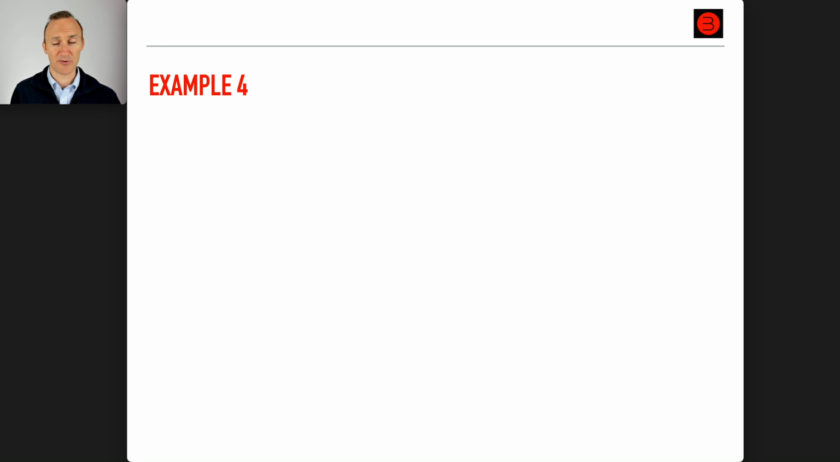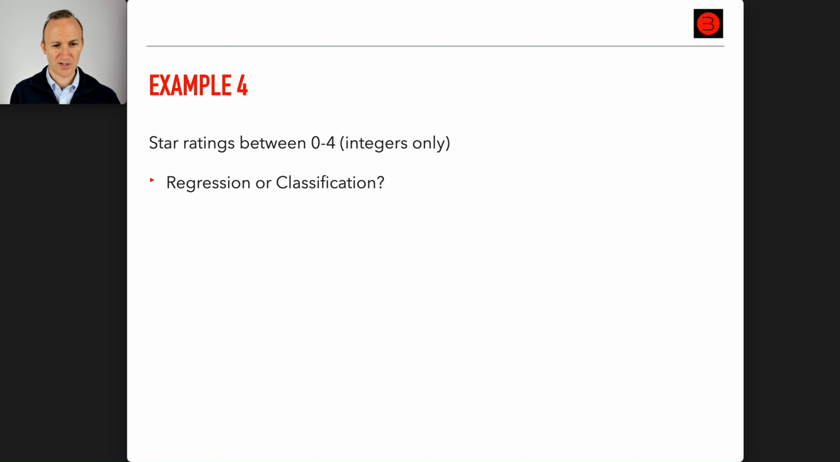Okay, example 4. Star ratings between 0 and 4, integers only. What do you think, regression or classification? Again, I would say this is tricky. So take a moment, think about it, put your answer in the chat. All right, let's just jump in and I'll tell you what I say.